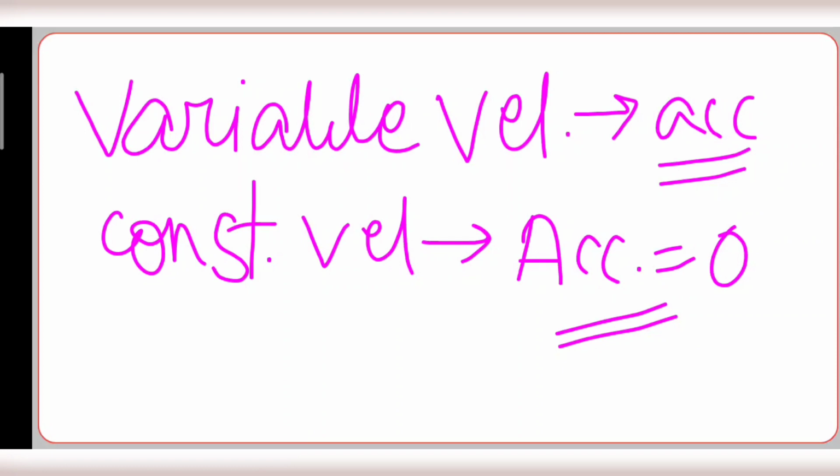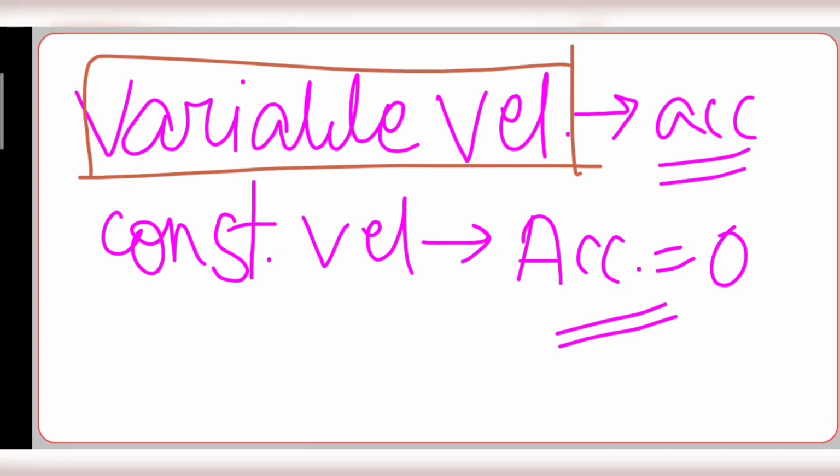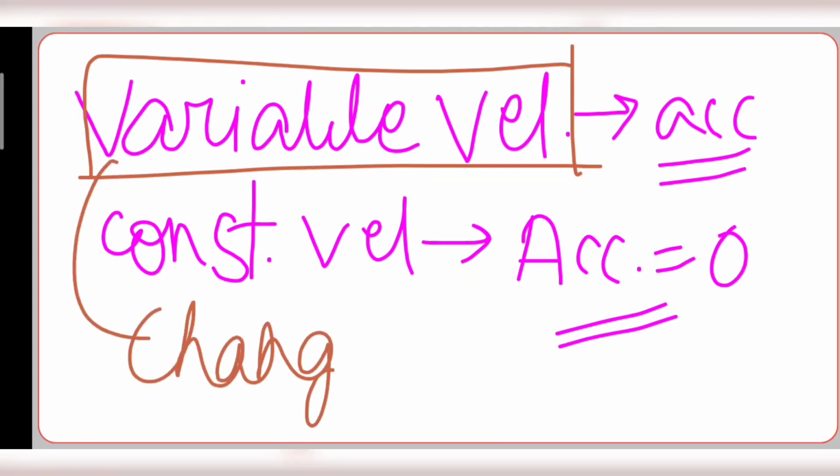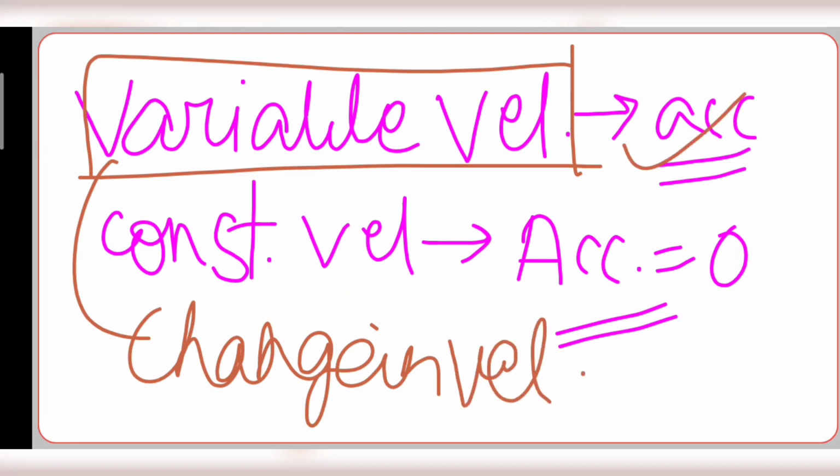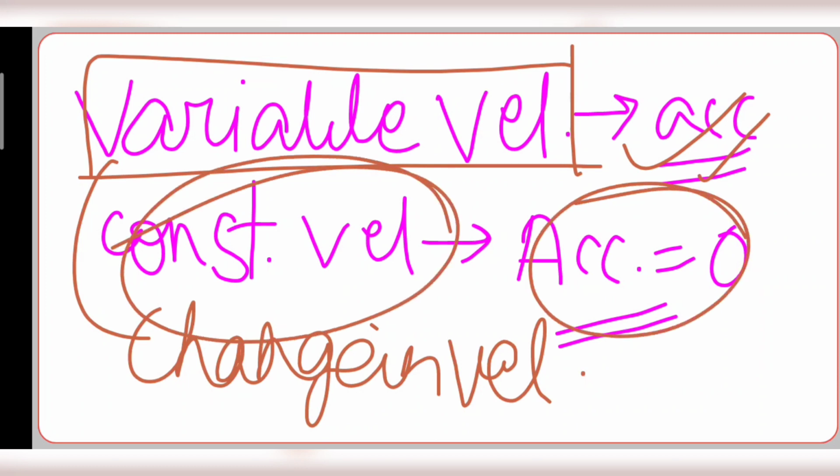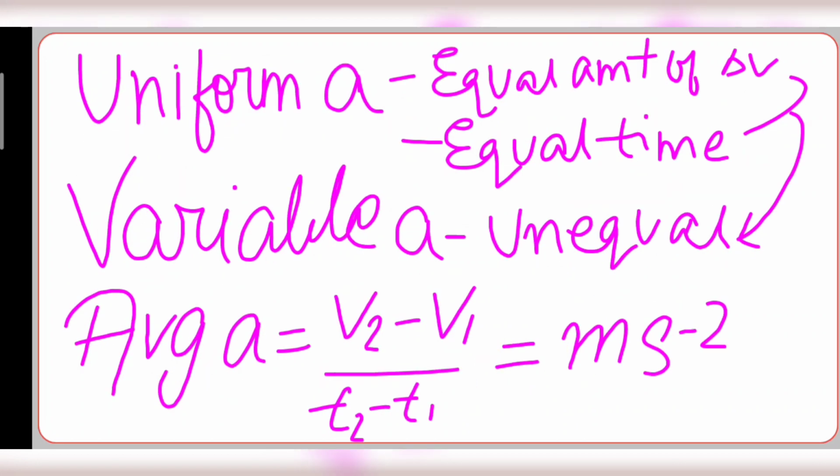Now variable velocity: when the velocity is variable, then there is a change in velocity. So where we have a change in velocity, acceleration begins. And when the velocity is constant, acceleration is 0, because there is no change in velocity. Now comes the types of acceleration.